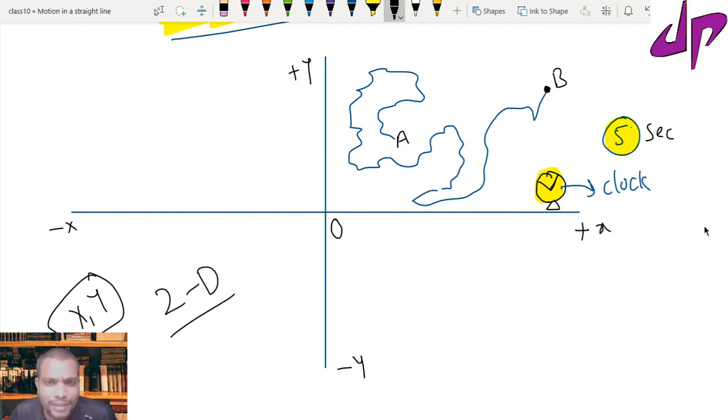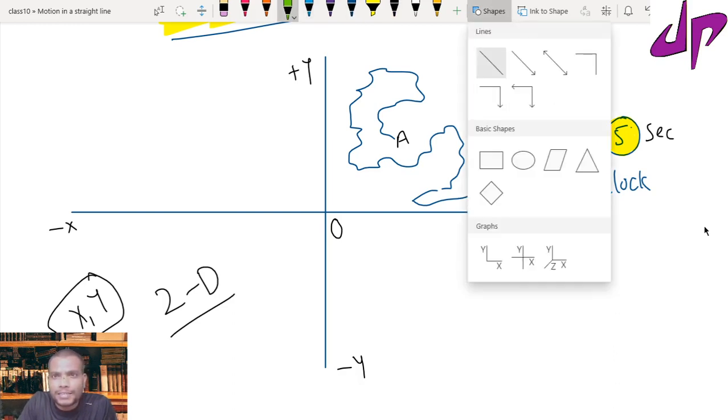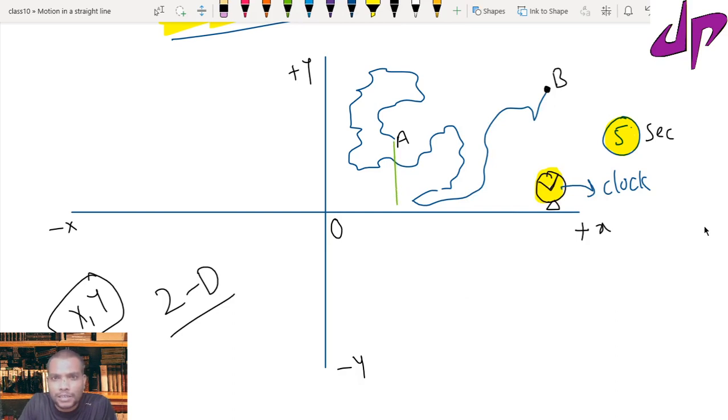Yeah, I can easily locate it, because I have this coordinate system. With respect to the coordinate system, I can take the corresponding point with respect to the x-axis, and the corresponding point with respect to y. Suppose I take this as 2, and this is also 2, here it is 1, and here it is 1. The location of the particle is 2 comma 2.